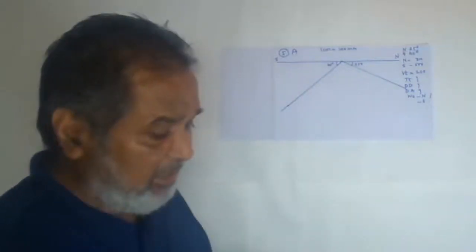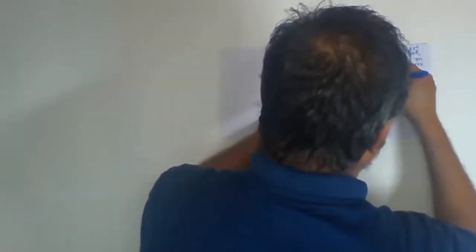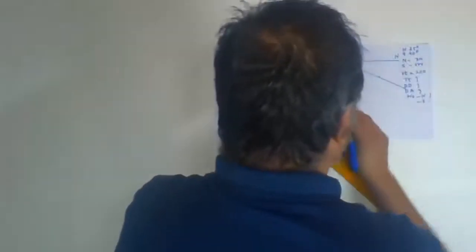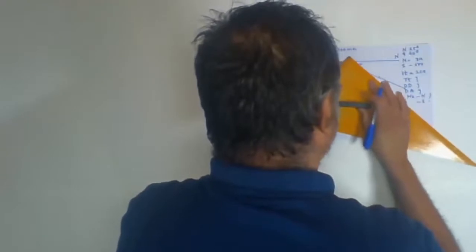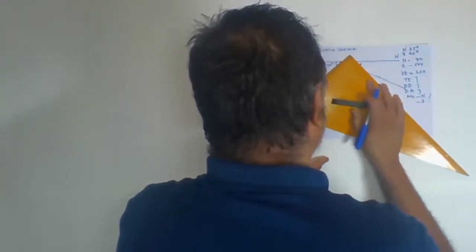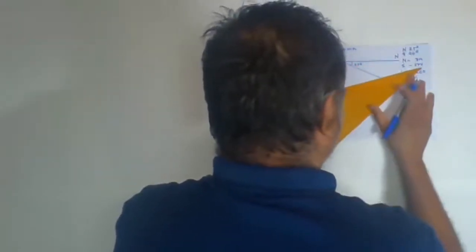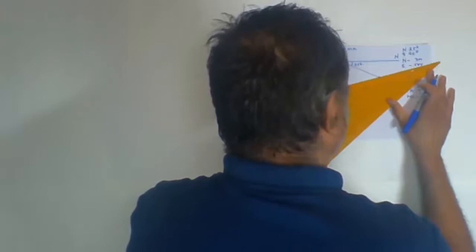The top bedding plane is exposed on the northern slope at 300 meters, so the top bedding plane will be here. Now 500 meters will be on the south. Now join these two points.